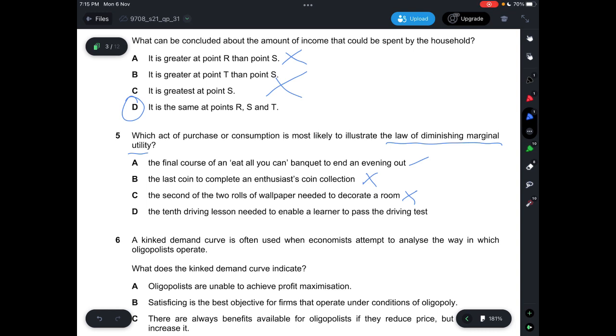But it can also be, let's say if you were to engage in too many lessons, yes, it will also result in a decrease in marginal utility. People may not be happy with that. From a human's perspective, of course you will want to end a driving test quickly, but then if you are able to pass the driving test, then you'll feel happy, then you would be able to complete the course with a satisfied mind. So if you were to compare with answer A, A would be better because you are eating the item, then you feel like you're already full and then you don't want to consume it any further. But it depends for driving lessons. So the answer here is A.